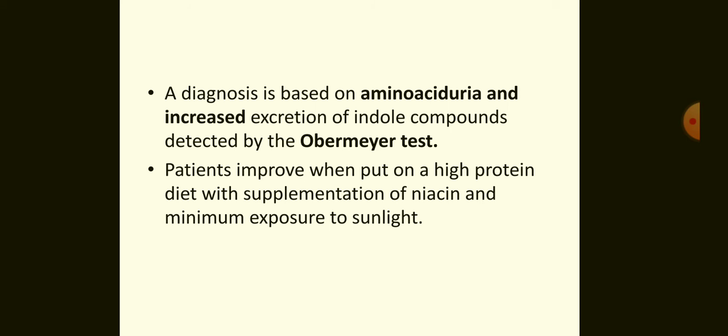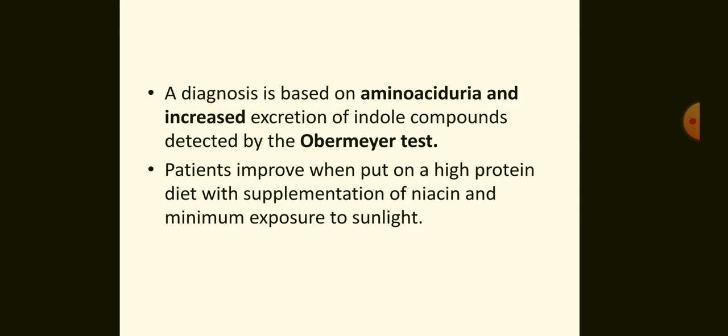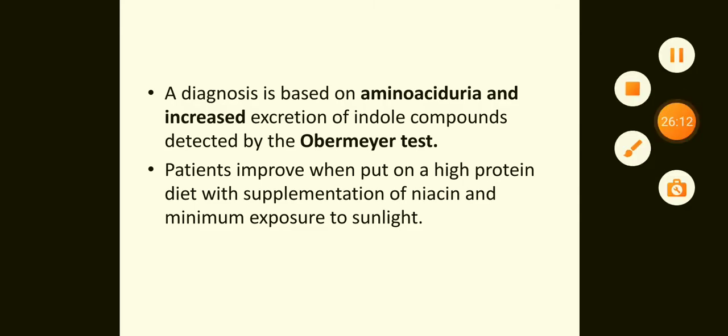Patients improve when put on a high protein diet with supplementation of niacin and minimum exposure to sunlight.